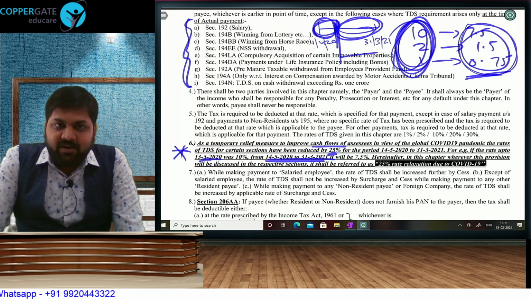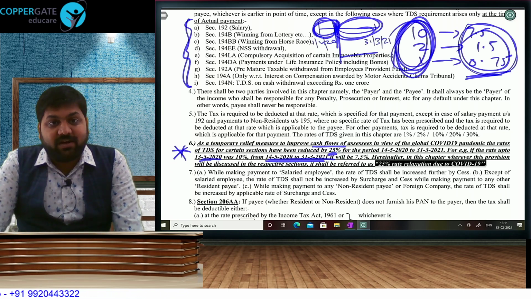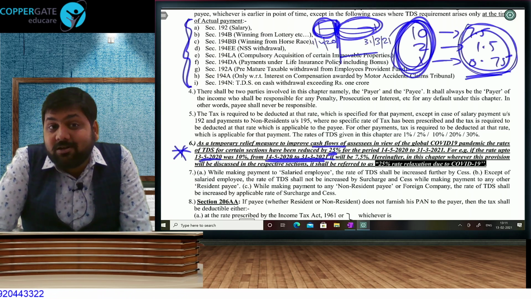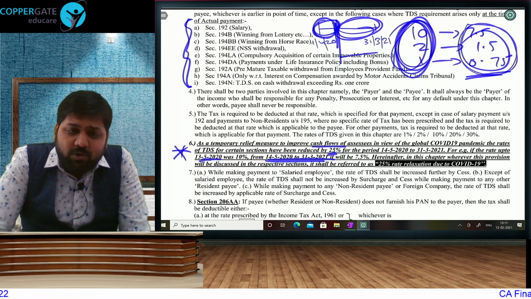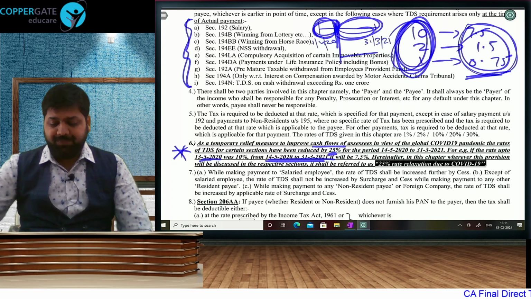In every section I have written. In the table that I have made summary of TDS, there also I have written. But sir, how to learn? CA Siddharth Surana is going to give you an idea today.